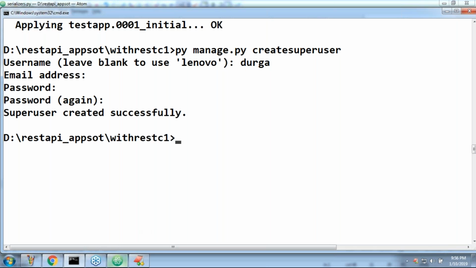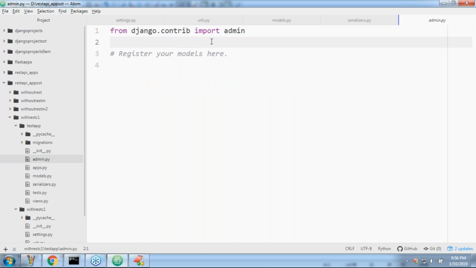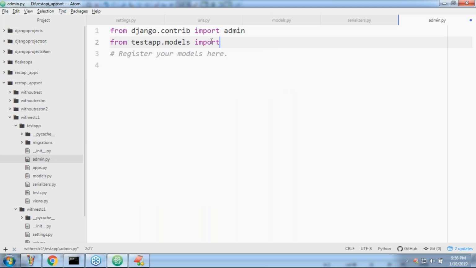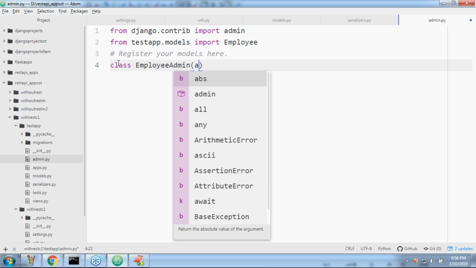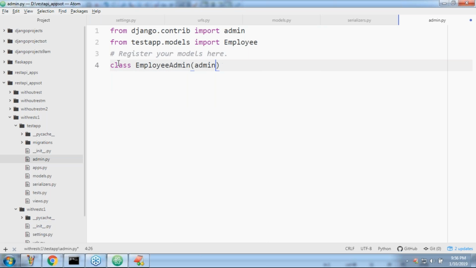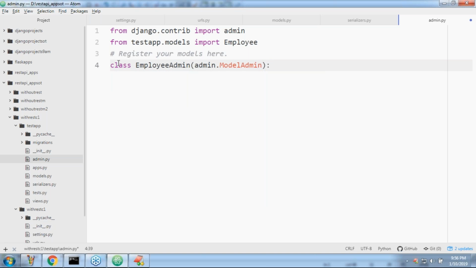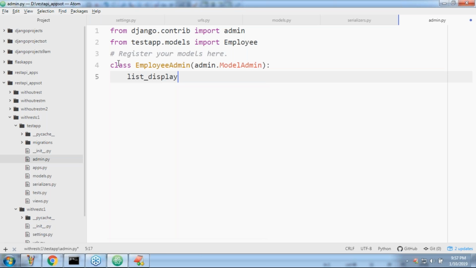Let me add it to the admin site. From test app models import Employee. Here, class EmployeeAdmin, admin.ModelAdmin. Somewhere we covered all these things; I don't think you will have difficulty understanding this.